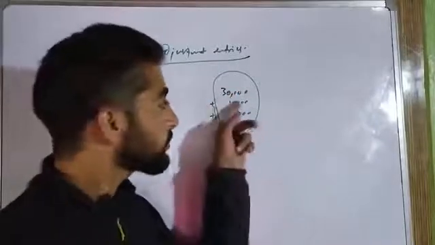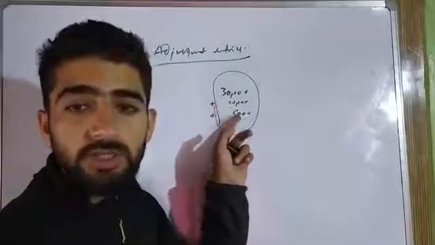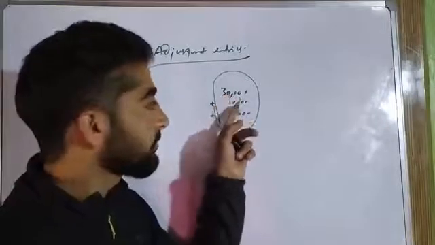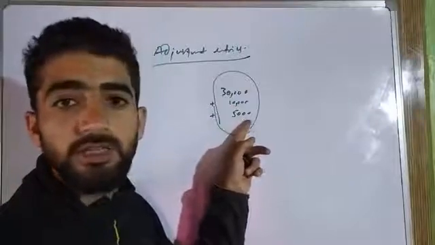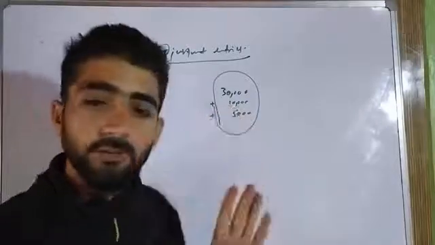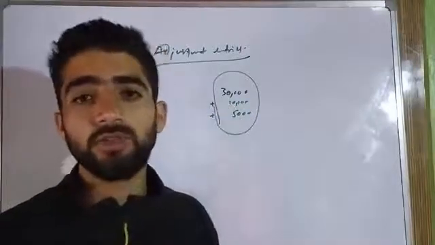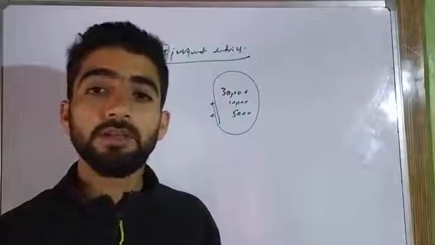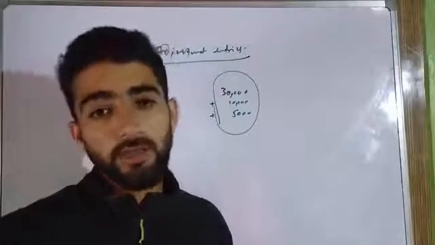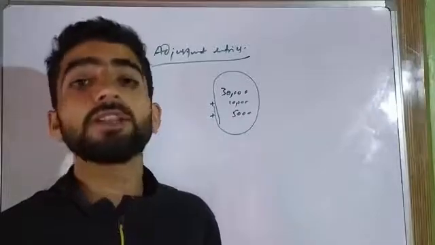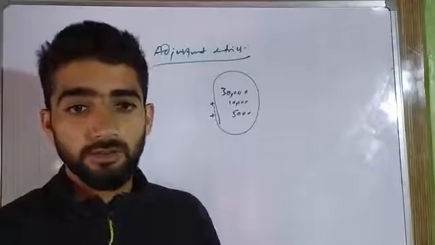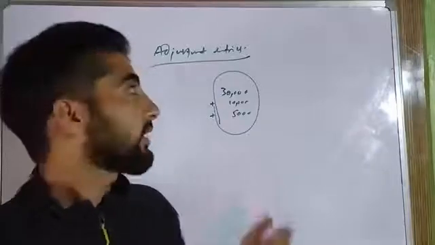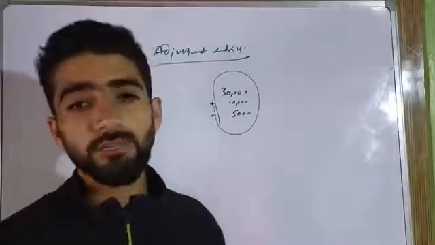After doing all these adjustments to this salary, we will record the total adjusted salary in the financial statements. And for that, we do adjustment entries.